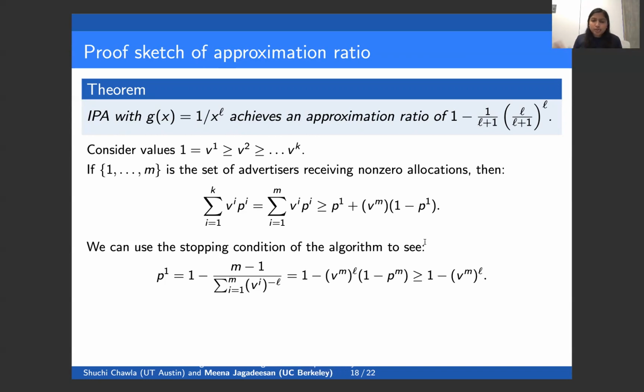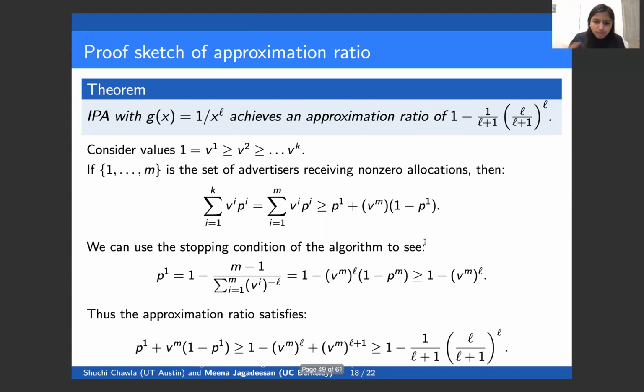So now we can use the stopping condition of the algorithm and the fact that it assigns non-zero allocations to advertisers in 1 to M to explicitly write down what the allocation to advertiser 1 looks like. And we can relate that to the value of advertiser M, the advertiser who has the lowest value on the user but still receives a non-zero allocation. And when we rearrange this, we can obtain the desired result.